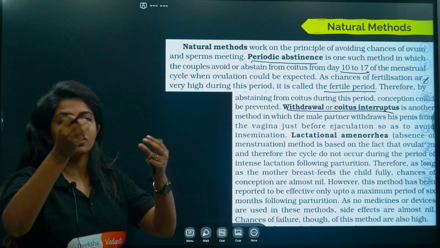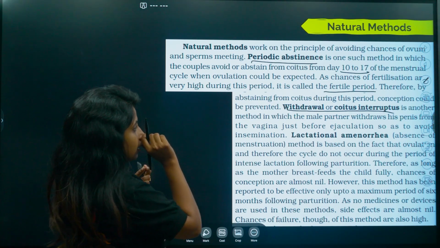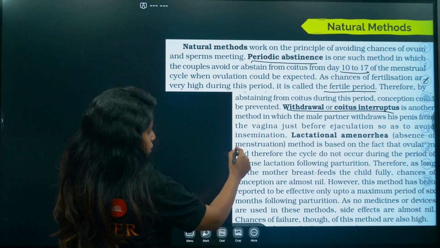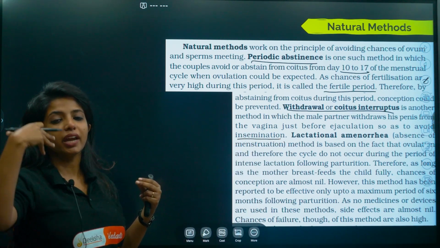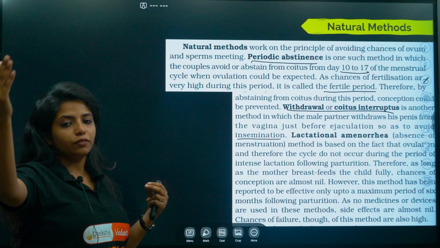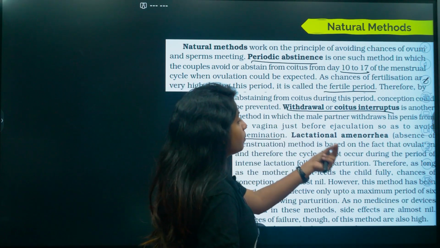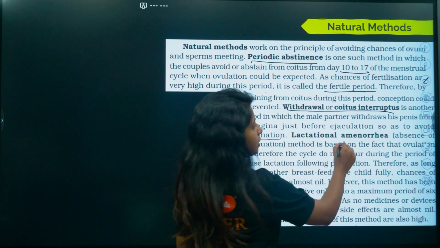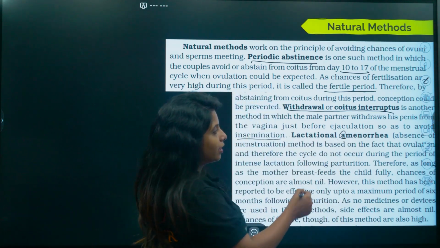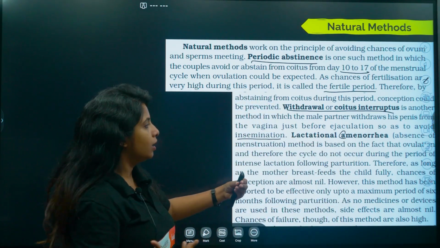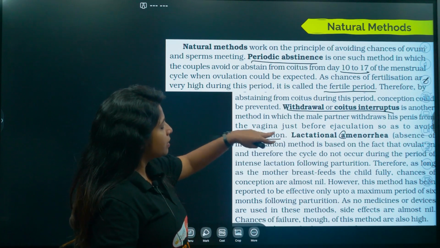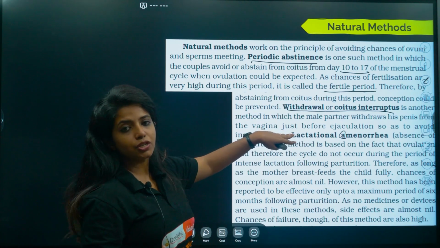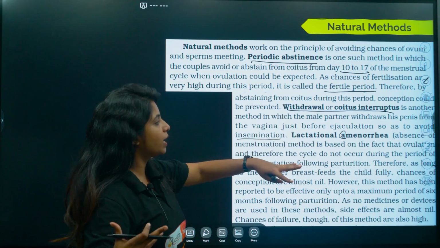Ejaculation, as in the release of the sperm. This is to avoid insemination, so that the sperm does not get into the female genital tract. Lactational amenorrhea, that is absence of menstruation. Amenorrhea means absence of menstruation, not lactation. Lactational means obviously lactation. So over here, amenorrhea means absence of menstruation, because during the lactation period, as I said, menstruation won't be happening because